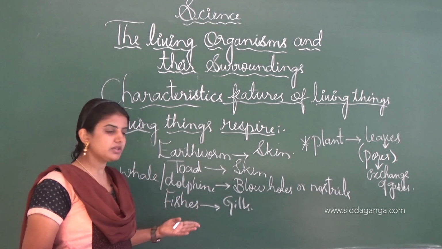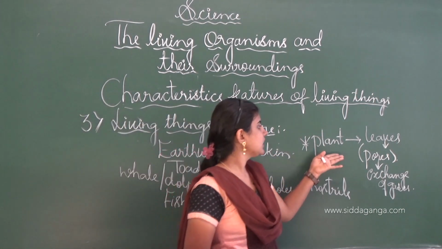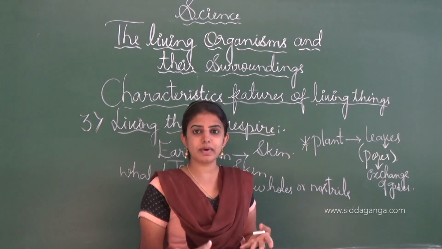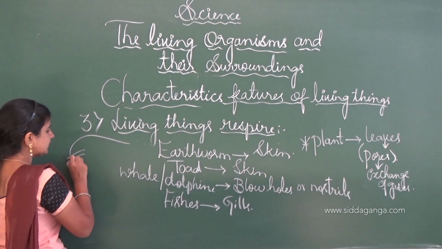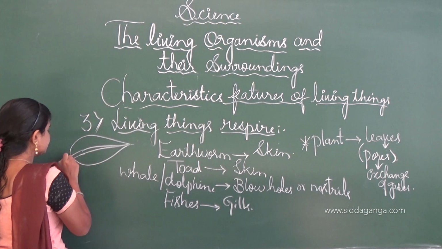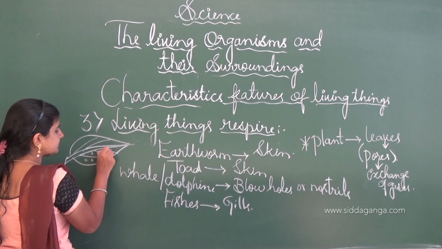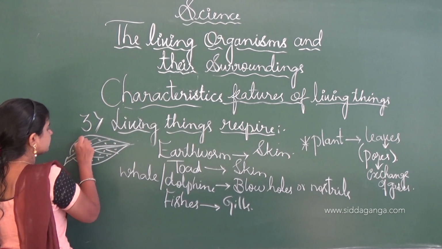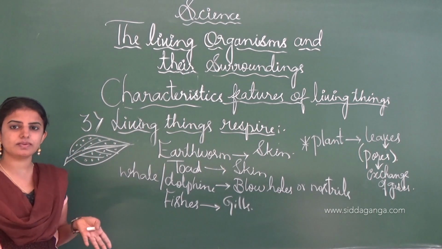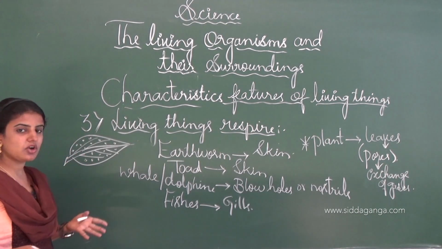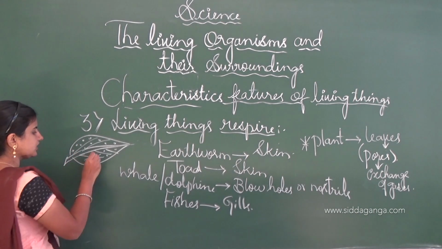And fishes, we all know that the respiratory organ of the fishes is the gills. And the plant, we all know that plants respire through the leaves. Consider this is the leaf, and this leaf has tiny pores present in the plant, especially in the leaves. From these pores exchange of the gases takes place, and carbon dioxide as well as oxygen is exchanged through the pores. These pores are known as stomata.